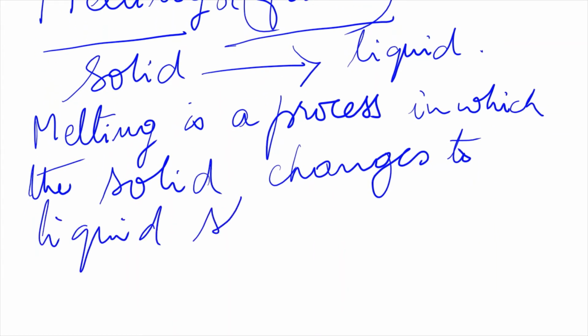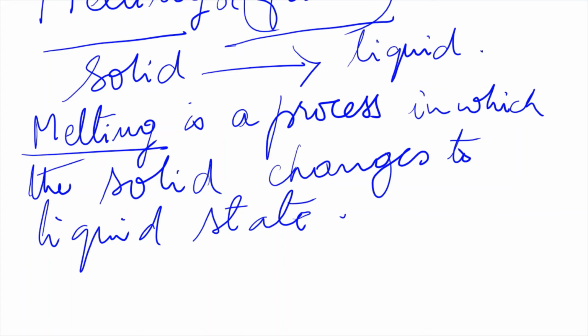Okay, that is called melting, and this happens at a particular temperature for every solid. For example, ice starts melting from 0 degree and above. So that temperature where the melting process begins is called melting point. So write down the next topic, melting point. The first term is melting. Melting is a process in which the solid changes to liquid state.